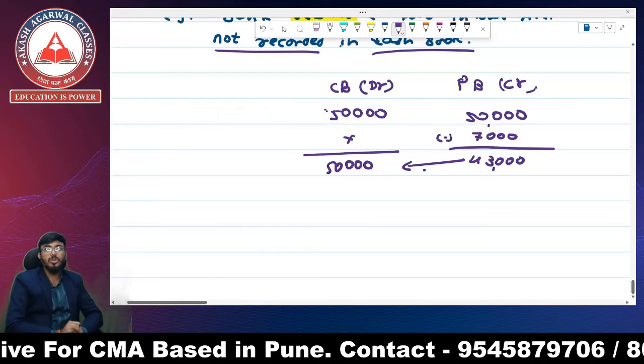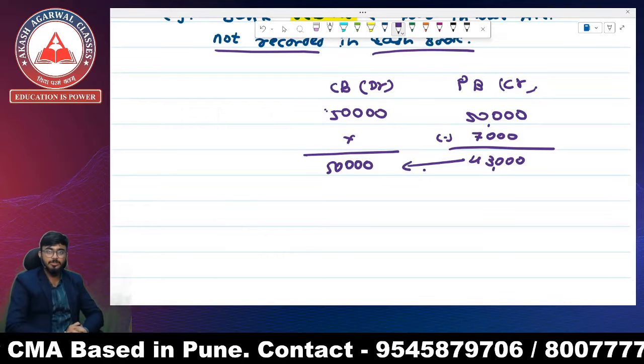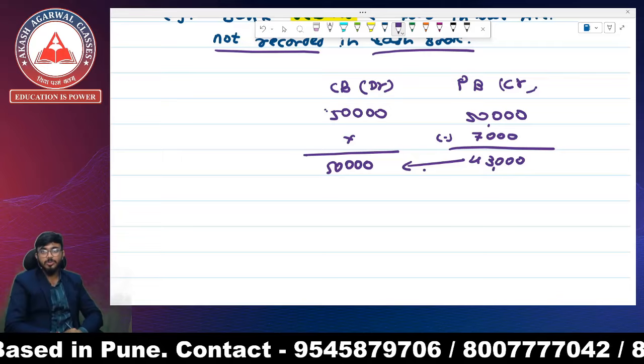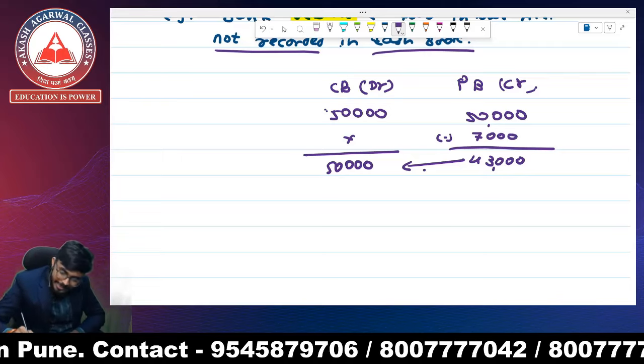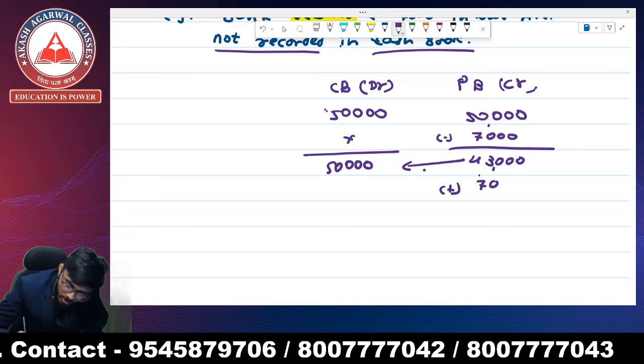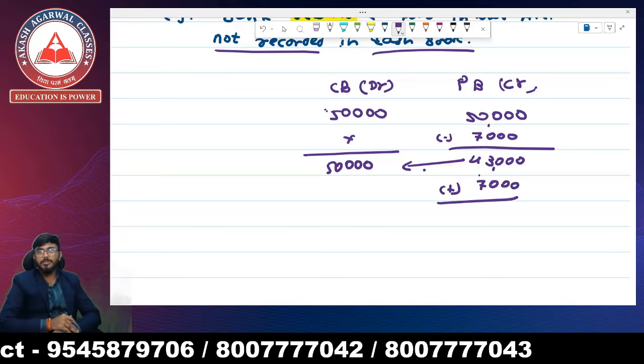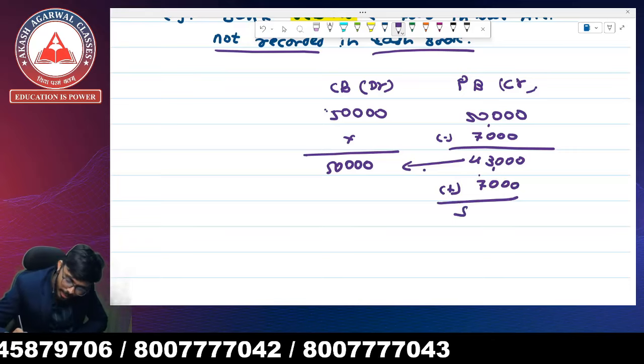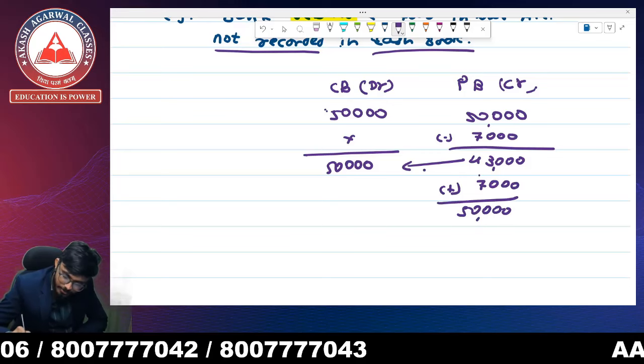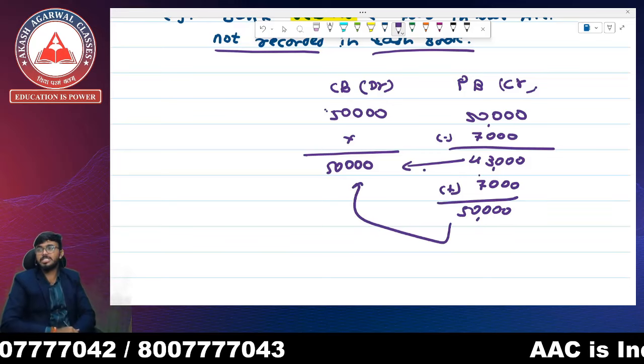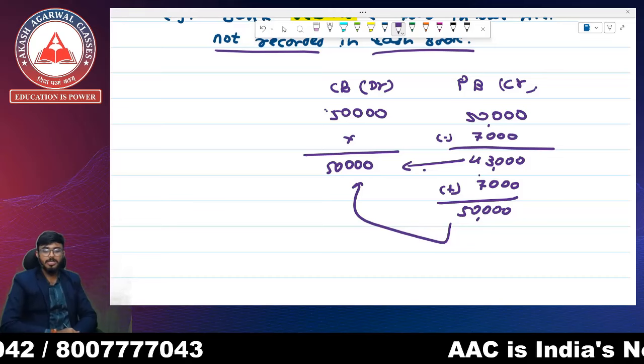I have to go from passbook to cash book. My starting point is passbook. So I have to increase the amount in passbook by rupees 7,000, so I can get the amount of rupees 50,000. So it is going to match.